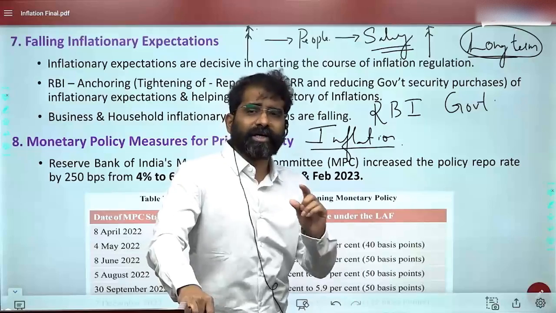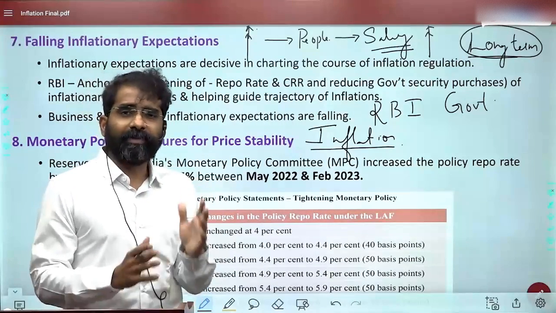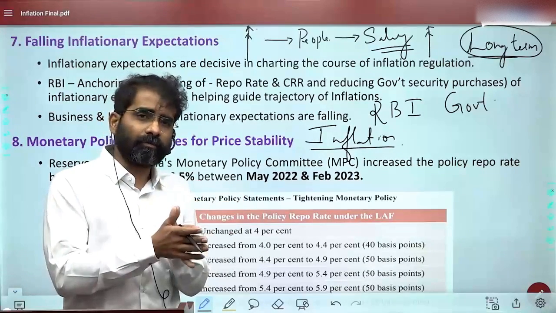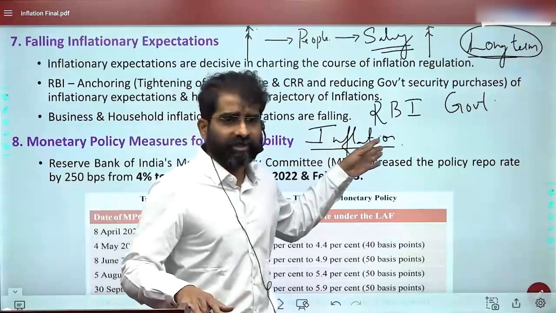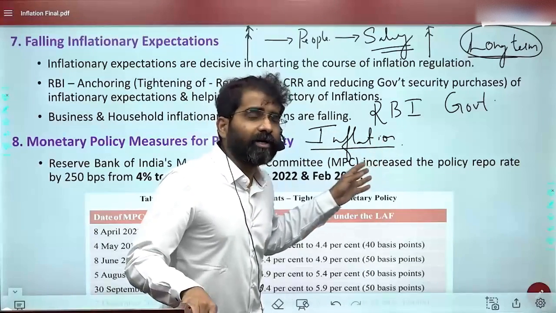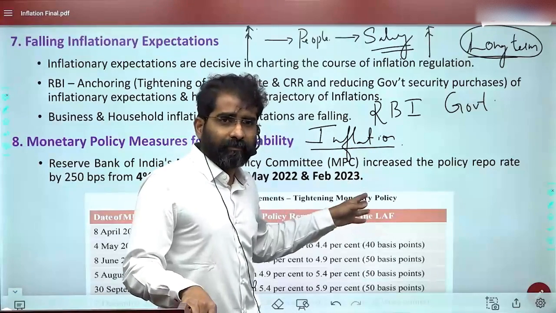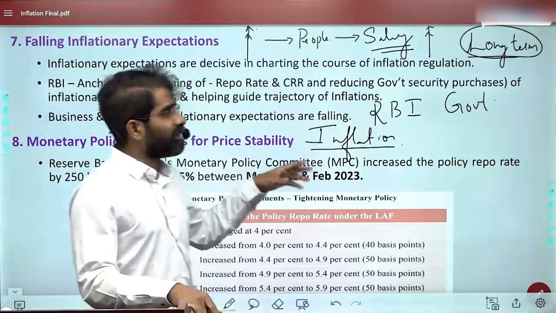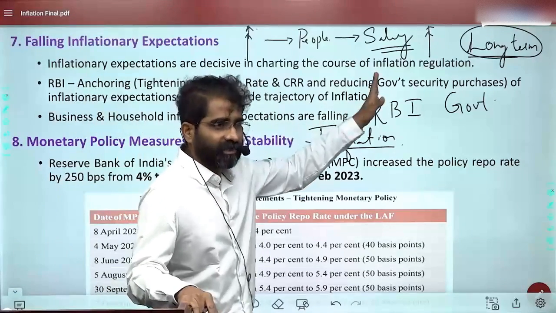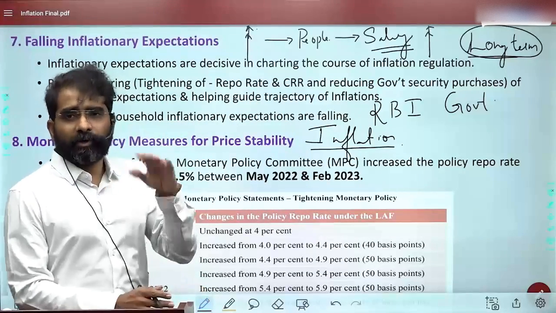If there is more trust in institutions like RBI or government, then people believe that our institutions will get it under control. And RBI, through its monetary policy, was able to control the inflation. They got it down to almost 5.6, 5.7, below 6% by December. This clearly shows that people and business houses had some trust that these institutions would be able to reduce the inflation.